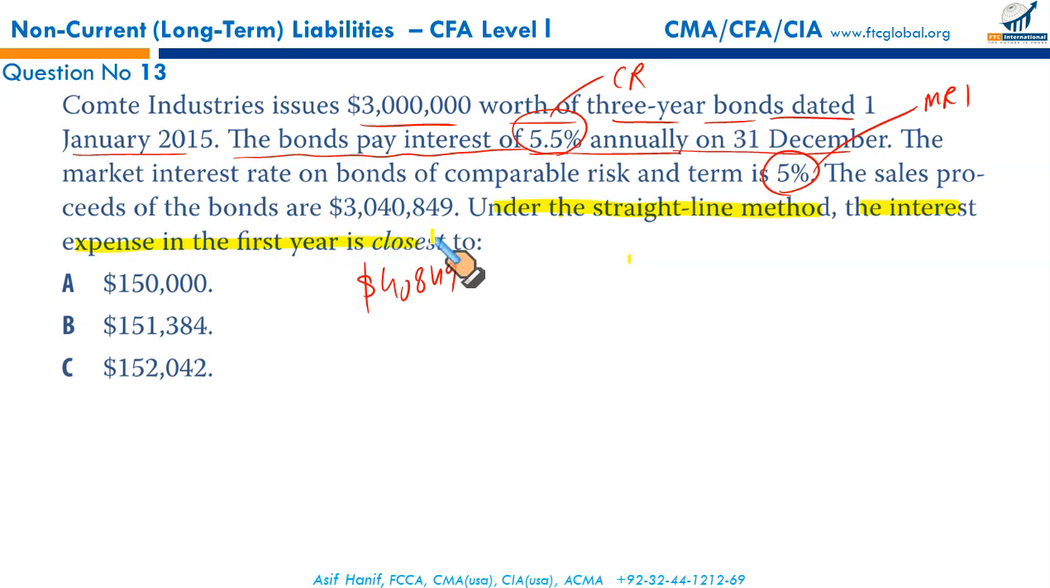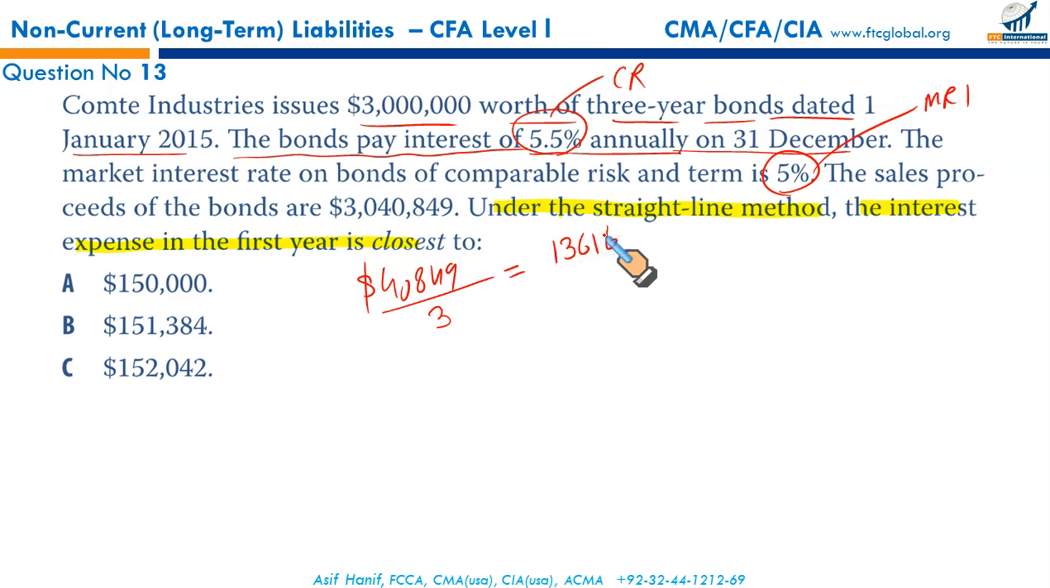Previously, we have been using the effective interest method to amortize discount and premium, but under the straight line method, you simply divide this amount of premium. Since it's a 3-year bond, you divide it by 3. It means every year the premium amortization will be 13,616.